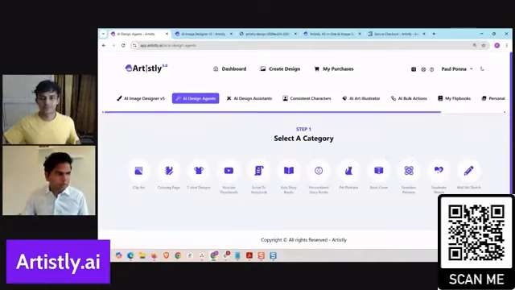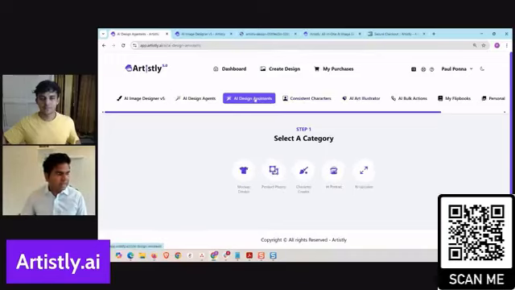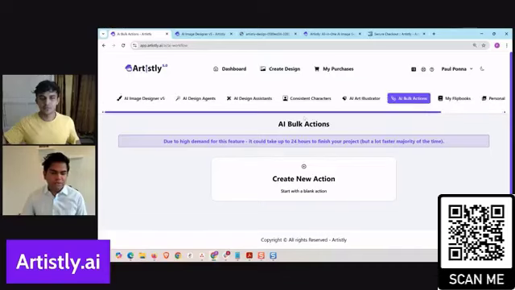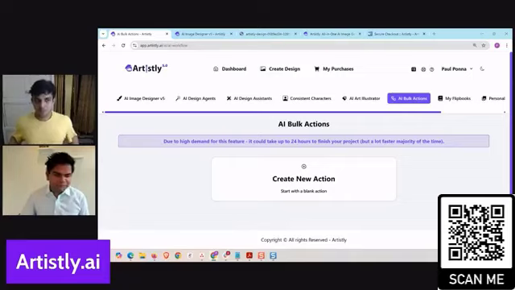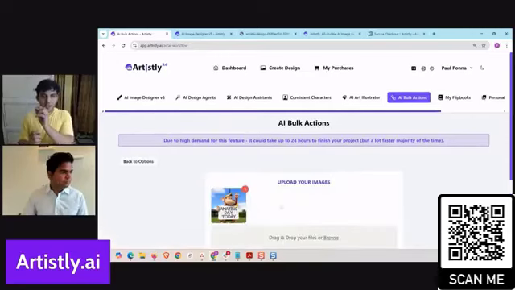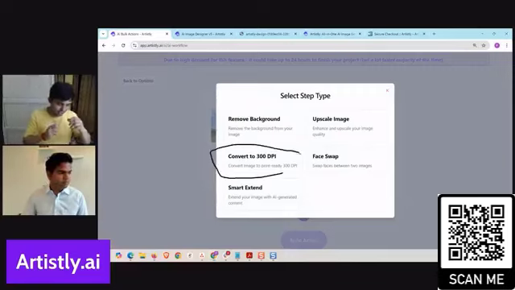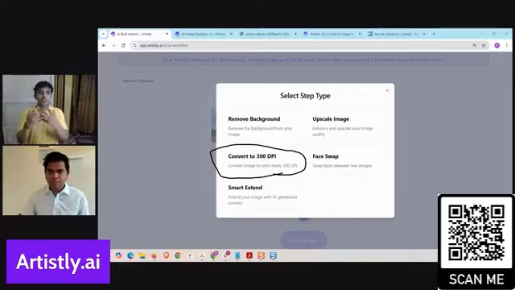Now, just a couple of points that I wanted to also cover here, because I know a couple of questions came in, Yash, about the 300 DPI. If people are having any issues with that, what's the general idea here? Do you suggest they use the AI bulk actions feature for better output, or what do you suggest for the 300 DPI? What's the best approach? Okay, so I'll tell you. First of all, let's talk about what 300 DPI is for those who don't understand it. In language terms, it's like your pixels, right? And these technical requirements: your pixels need to be stretched enough that they look perfect, right?